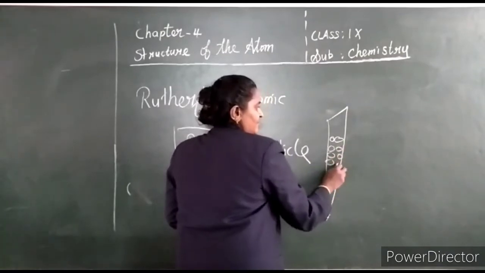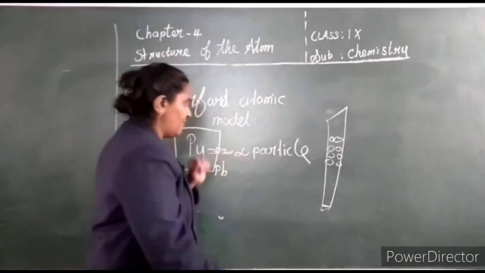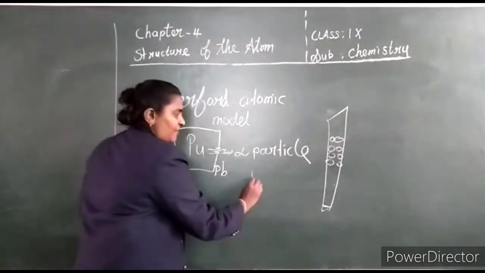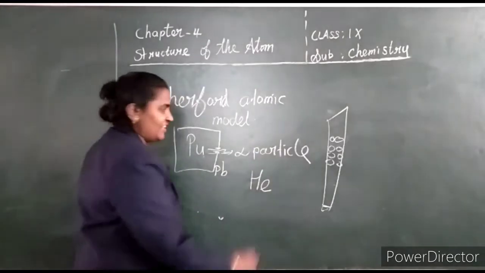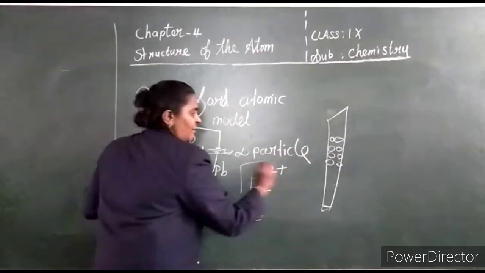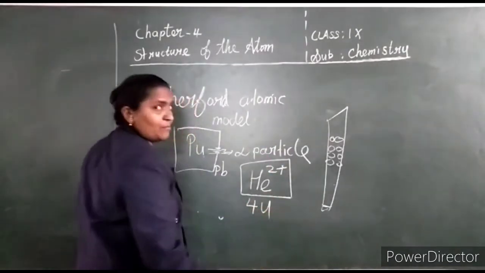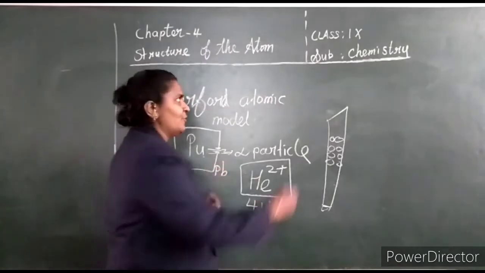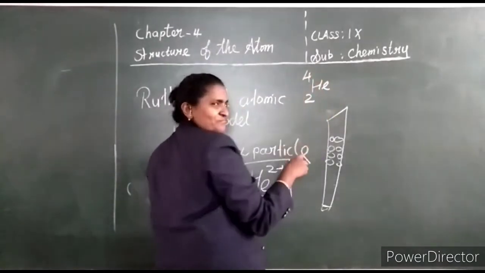Okay. And the question can be asked, why has he preferred alpha particles? Because what is an alpha particle? An alpha particle means helium with doubly charged particles. This is called an alpha particle, and its mass is 4 U, atomic mass unit. You know, helium has atomic number 2 and mass number 4.